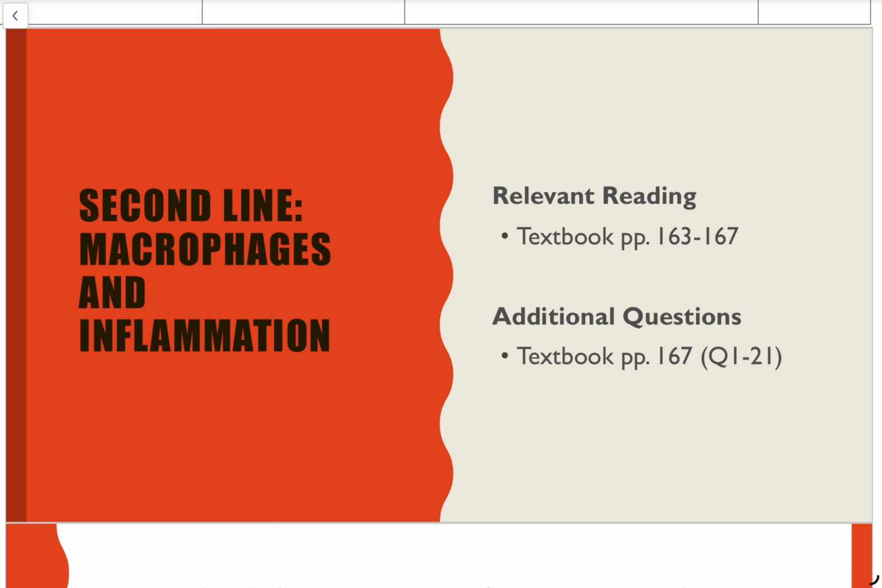All right, in the previous lesson we looked at the transmission of disease and the first line of defense being a non-specific form of defense, and today we're going to start part one of two lessons on the second line of defense. This is still a non-specific form of defense, but now we're looking inside the body. So today we'll look at macrophages and inflammation.